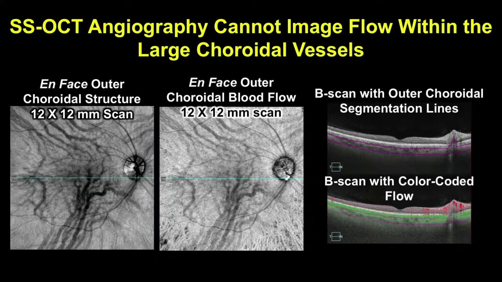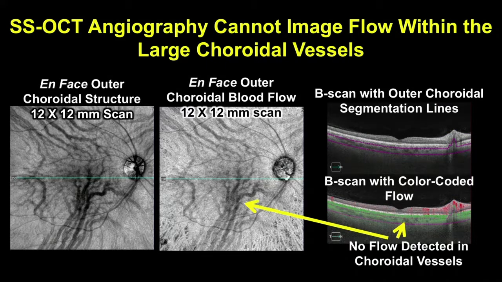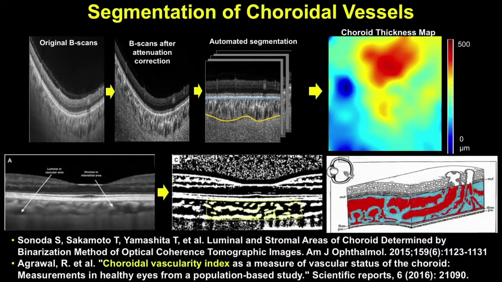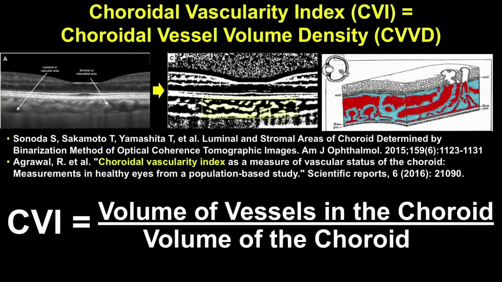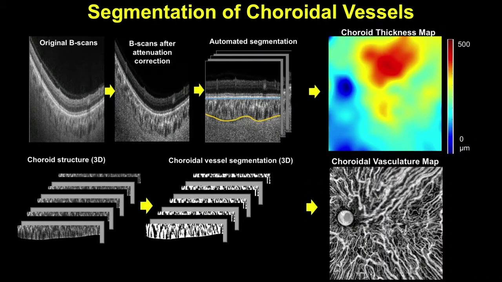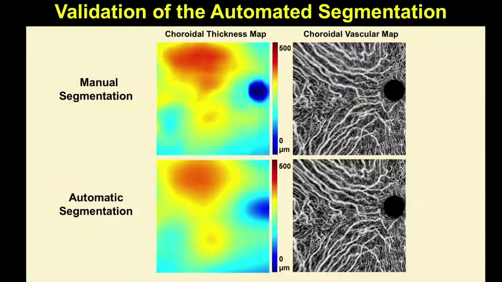So what about the choroidal vessels? Well, OCT angiography does a terrible job measuring flow in the larger choroidal vessels. So how can we develop a choroidal vascular map? Well, we borrowed from the work of Sonoda and Agrawal, looking at routine B scans and segmenting out the vessels in the area of the choroid by developing what they refer to as a choroidal vascularity index. But here we're looking at the volume of the vessels in the choroid relative to the volume of the choroid. So now we're able to segment the choroid, we're able to segment the vessels, and now we have an automated choroidal vascular map in the back of the eye. And we've gone through an intensive validation protocol, and we've shown that they are pretty much identical.